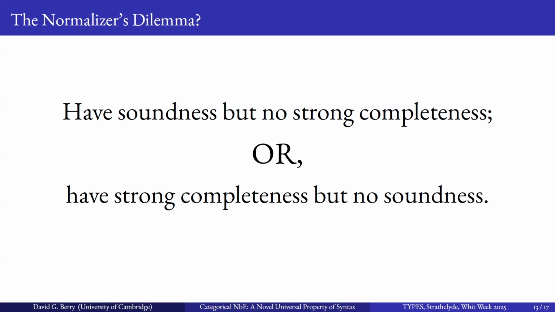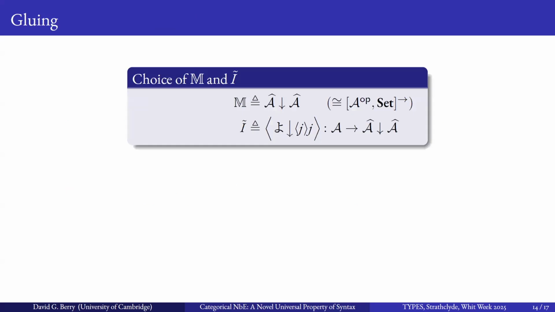Unfortunately for normalization, I like to have my cake and eat it, so I'm going to have some gluing. And it suffices for the result, although you can be a lot more precise about how this works. It suffices to use the arrow category of presheaves over the free Cartesian pre-closed category. And we can have an interpretation functor. That's just my weird notation. But in the domain part, we act like the Yoneda embedding. And in the codomain part, we act via the action of J on morphisms.